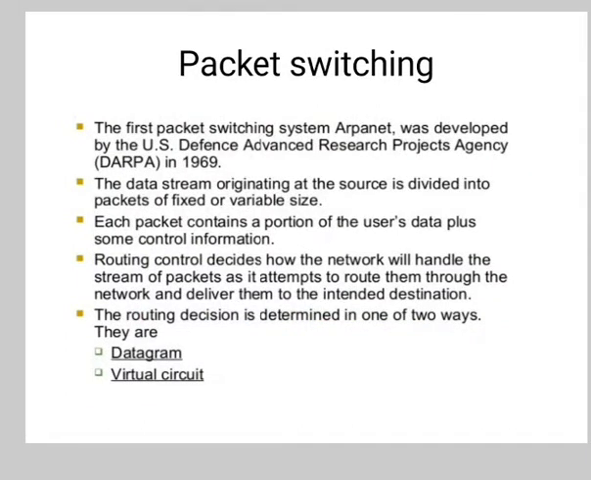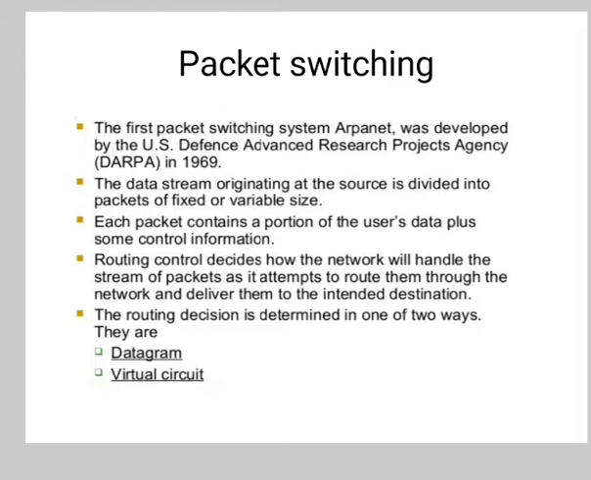The third switching technique is packet switching. The first packet switching system, ARPANET, was developed by the US Defense Advanced Research Projects Agency in 1969. The data stream originating at the source is divided into packets of fixed or variable size. Each packet contains a portion of the user's data plus some control information. The routing control decides how the network will handle the stream of packets as it attempts to route them through the network and deliver them to the intended destination.